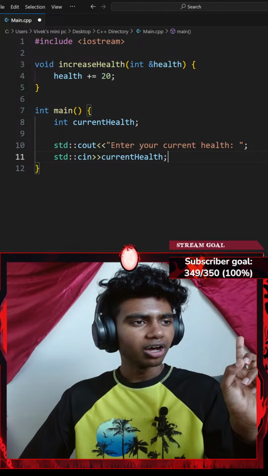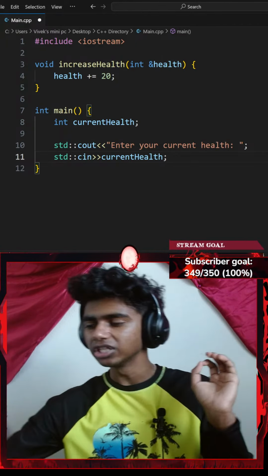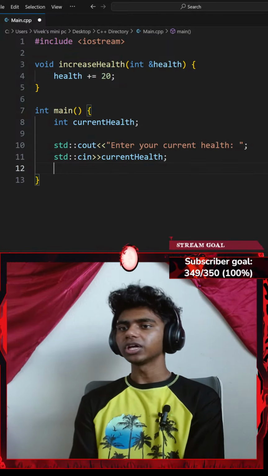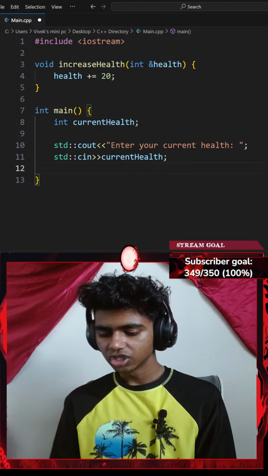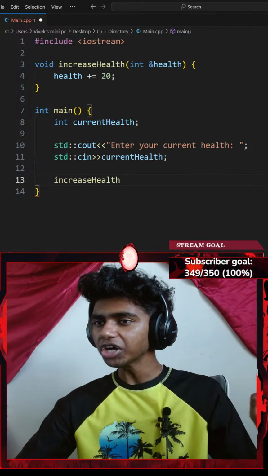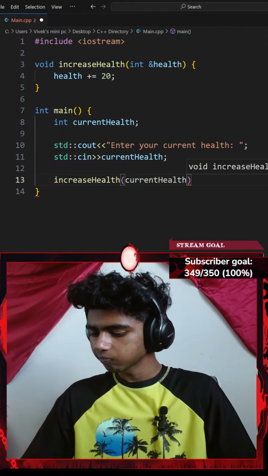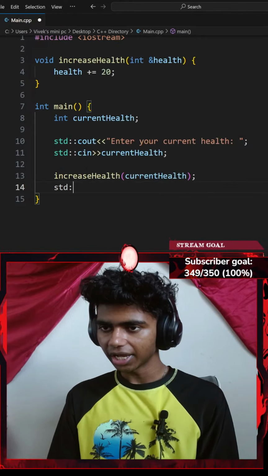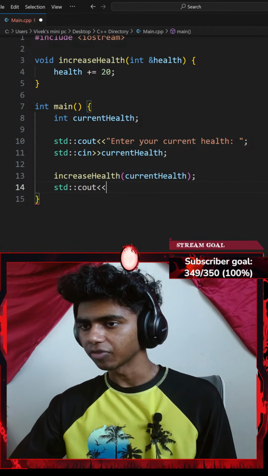That said, then call the function to increase it by 20 and finally display the new health. Okay, health plus equals 20. So my current health is my health. So let me go ahead and invoke my increase health function. The parameter is gonna be my current health variable, ending with a semicolon. And then let me go ahead and add a standard console output with an insertion operator. I want to insert something.